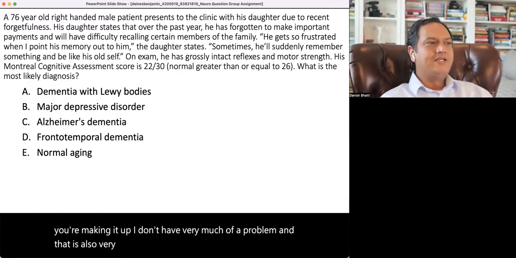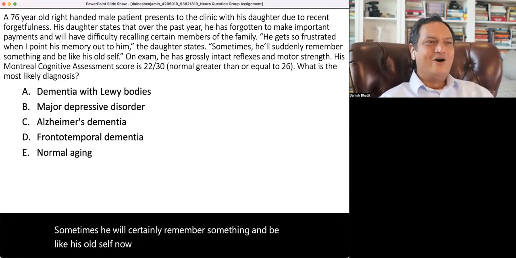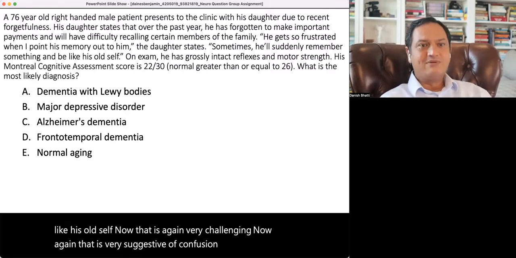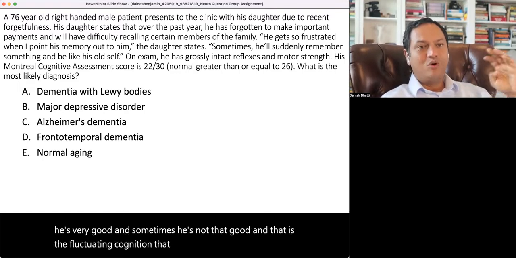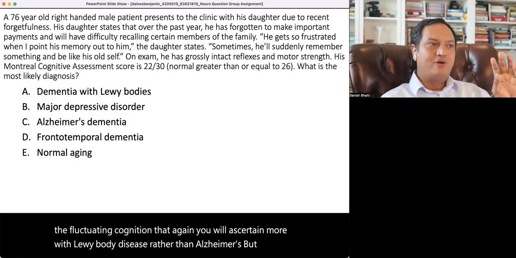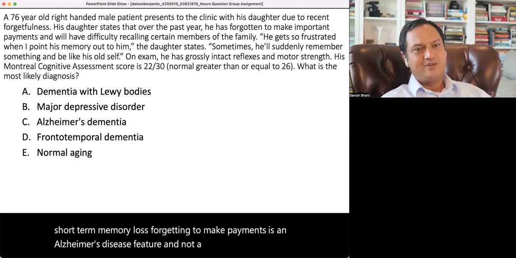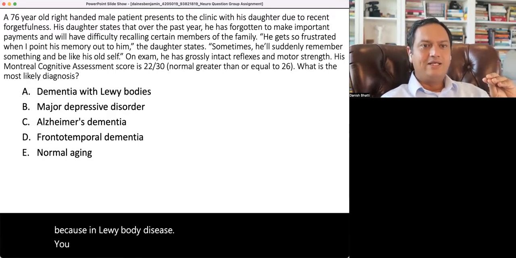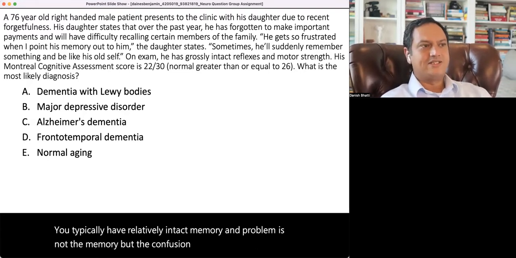Sometimes he will certainly remember something and be like his old self. Now, that is again very challenging. Now, again, that is very suggestive of confusion, that sometimes he's very good and sometimes he's not that good. And that is the fluctuating cognition that, again, you will ascertain more with Lewy body disease rather than Alzheimer's. But then the short-term memory loss, forgetting to make payments, is an Alzheimer's disease feature and not a Lewy body disease feature, because in Lewy body disease, you typically have relatively intact memory. And the problem is not the memory, but the confusion and hallucinations and things like that.